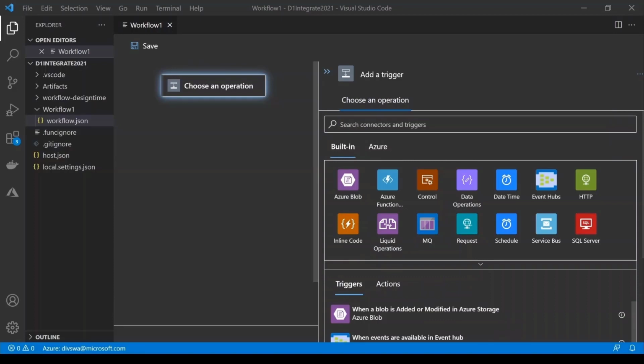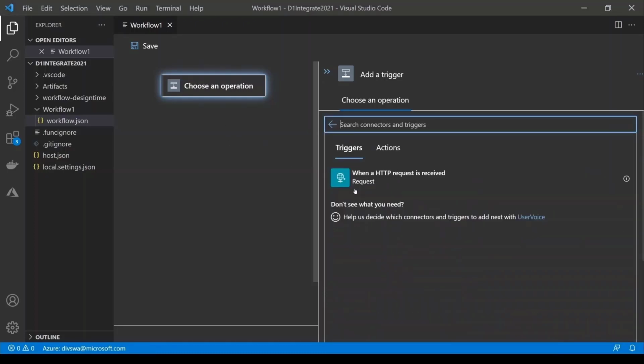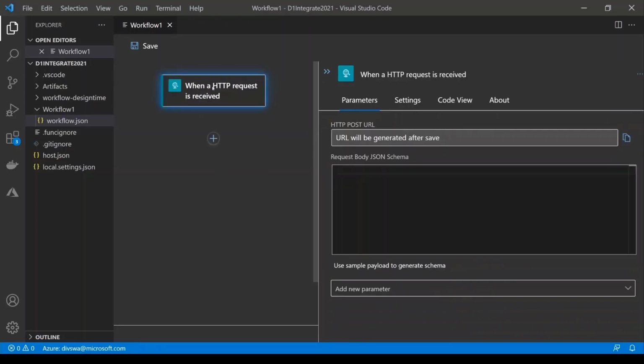Alright, so what I have here is an empty project that I've created from scratch in VS Code locally. And I want to start creating my first workflow here, and I'll start with the trigger. And let's go with the simple request trigger. I will save my logic app after that.